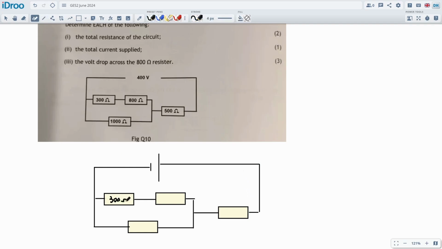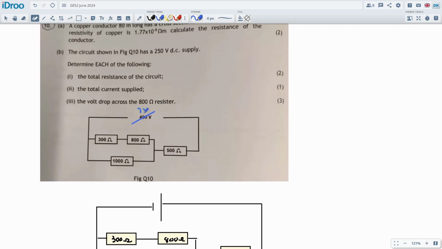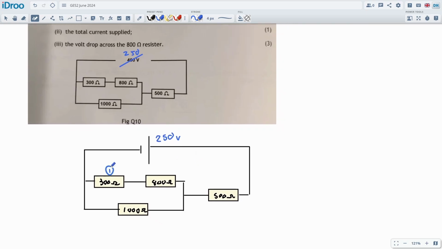So this is 300 ohms, 800 ohms, and 500 ohms. I've seen this exact copy and pasted diagram with an extra resistor on it in another paper, so it might be worth learning it and practicing it. I'm going to set my 400 to be 250 because that's what I'm going to be using, since that's what it says in the question up here, even though it doesn't say it in the diagram. I don't know, 250, 400, what's best? About the same really, isn't it? So 1, 2, 3, and 4.